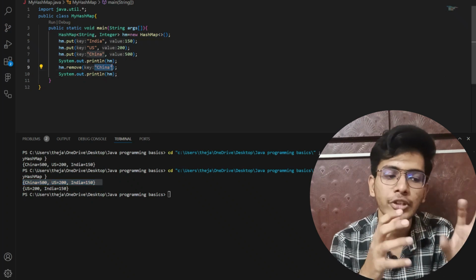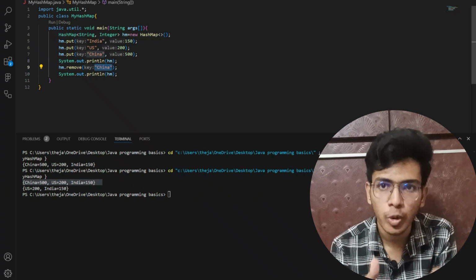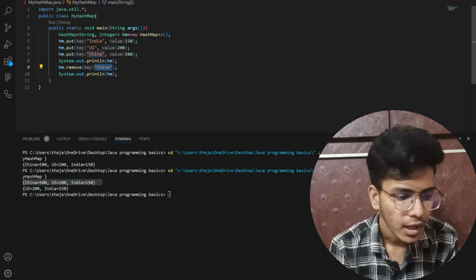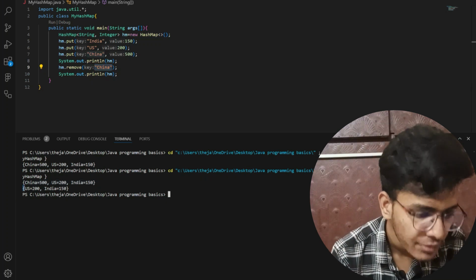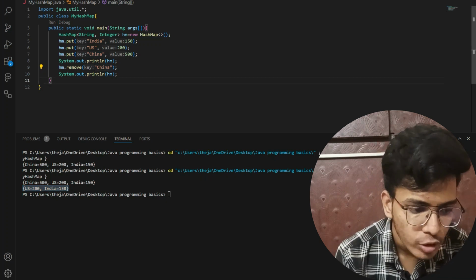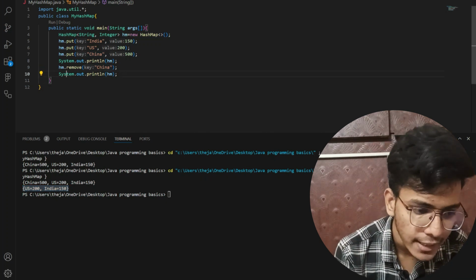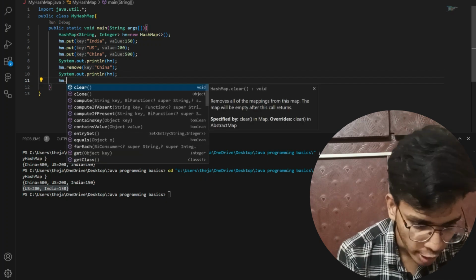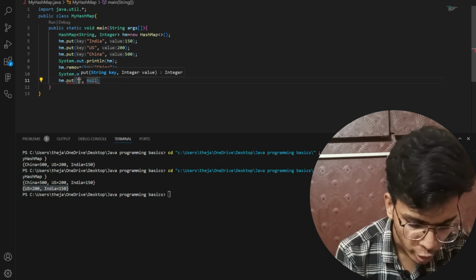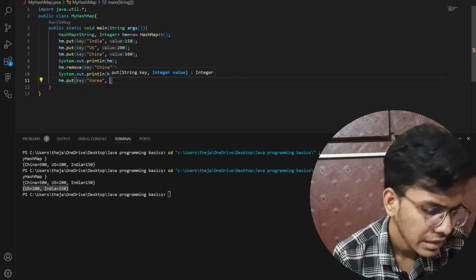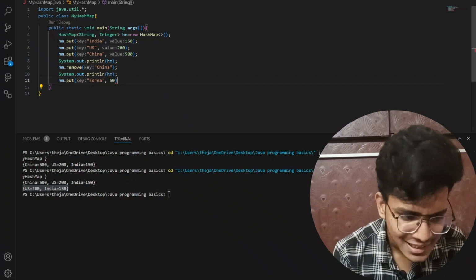So the key which has China as the input, I am deleting that particular key value pair from my hash map. Now after deleting the China key value pair, this is the remaining hash map. Now if I want to add a new element, then I will write hm.put, the same thing, and I will write Korea, and let me give the Korea population as 50. Right, like this I will add.